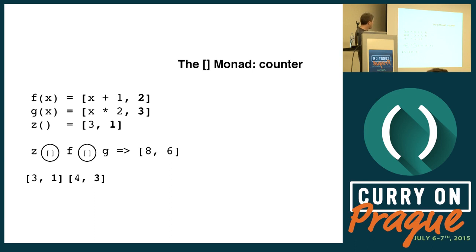And then we compose that with f. So it takes a 3, passes it into f, and then f returns 4 and 2. And then we add the 2 to the original 1, and we have 4 and 3. And then we take that 4 and 3, compose it with g, and we do that by taking the 4, passing it into g. G returns 8 and 3. And then we take the 3, add it to the 3 we had, and the final result is 8, 6.